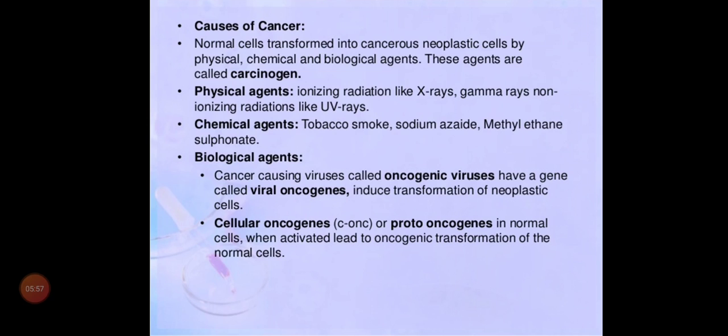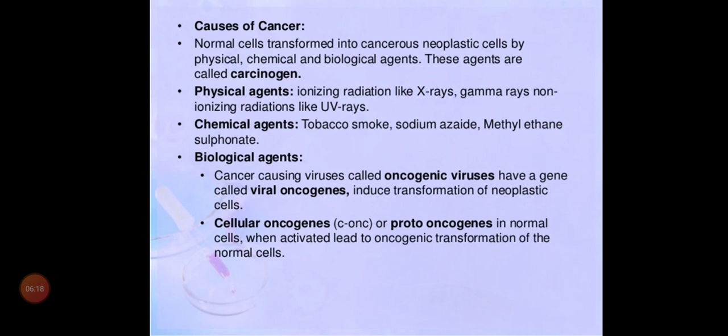First, we'll see the causes of cancer. What will cause cancer? What we have learned is different types of cancer. Whatever the type, what is the first step? Normal cell. In our body we have normal cells. A cell will undergo mitosis, so one cell can divide. One cell will give two cells. That is a normal mitosis process.